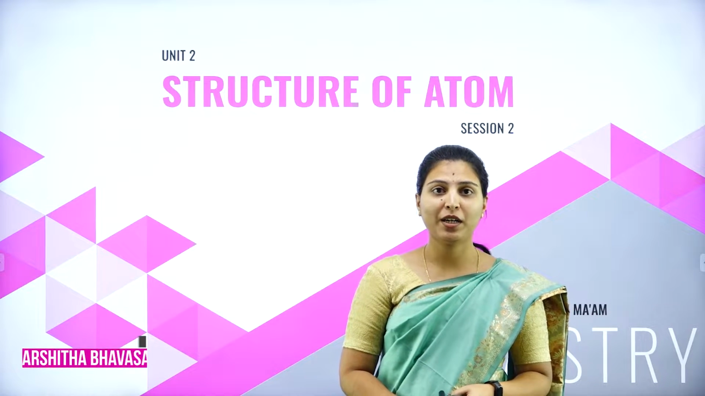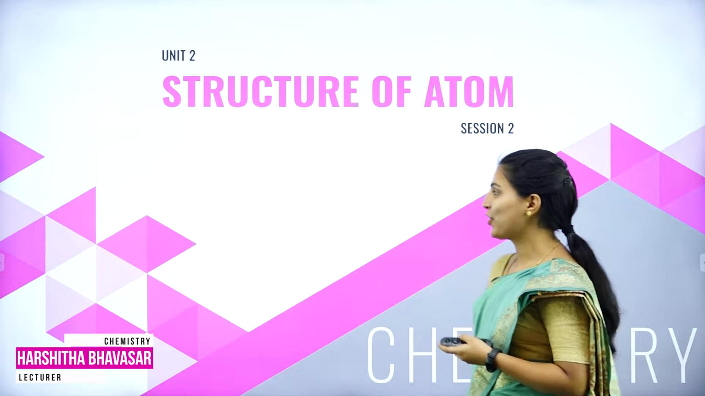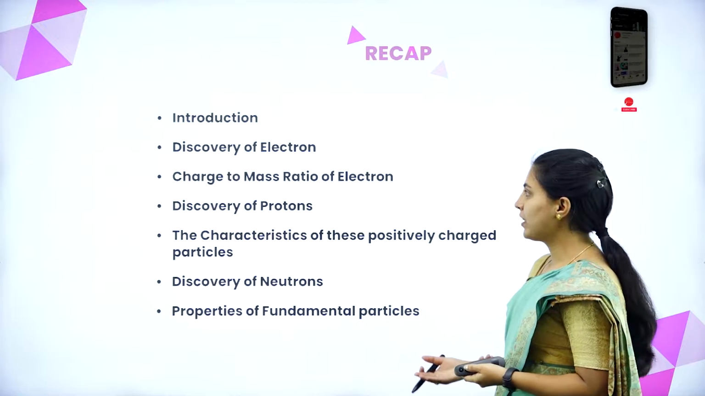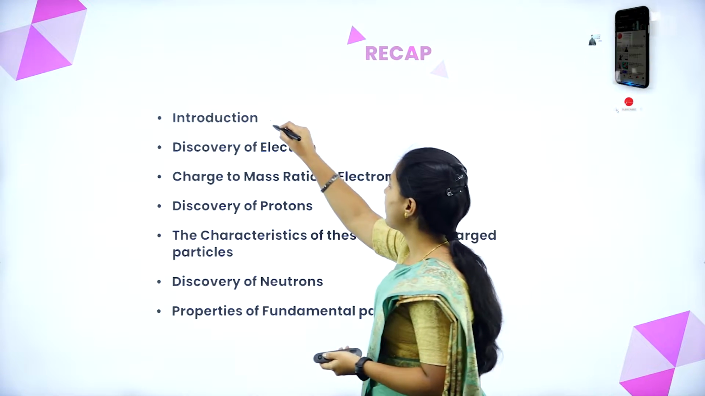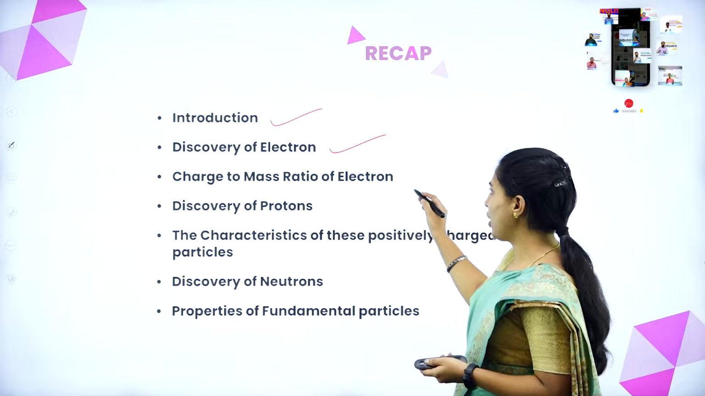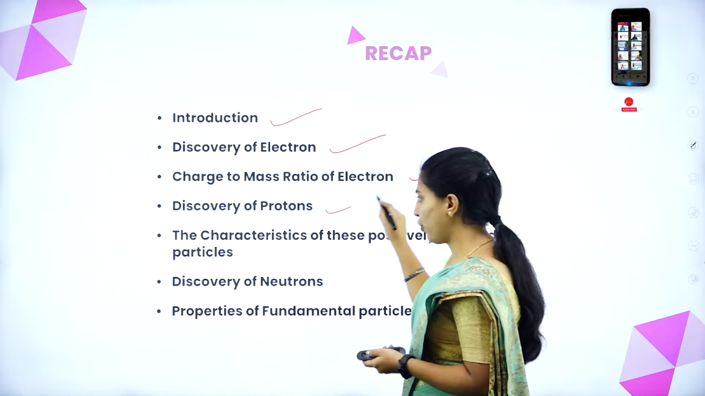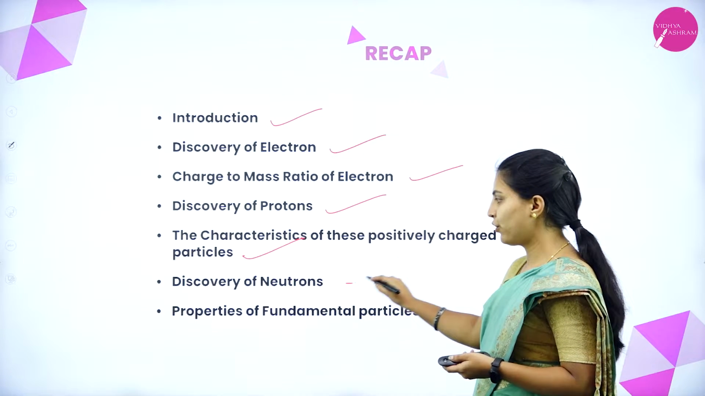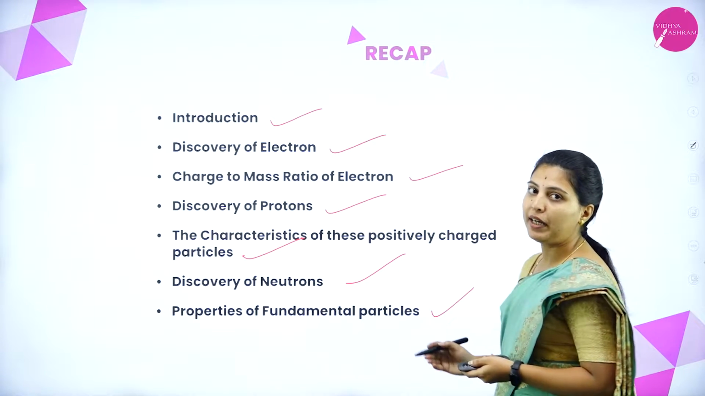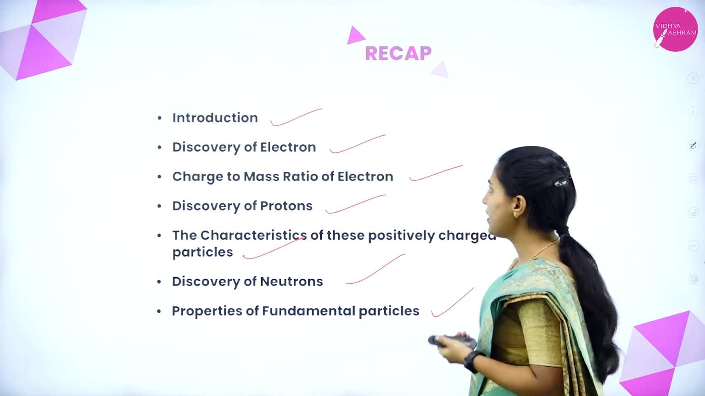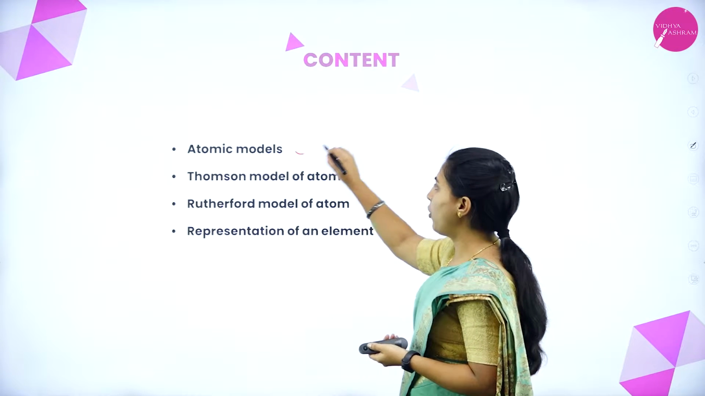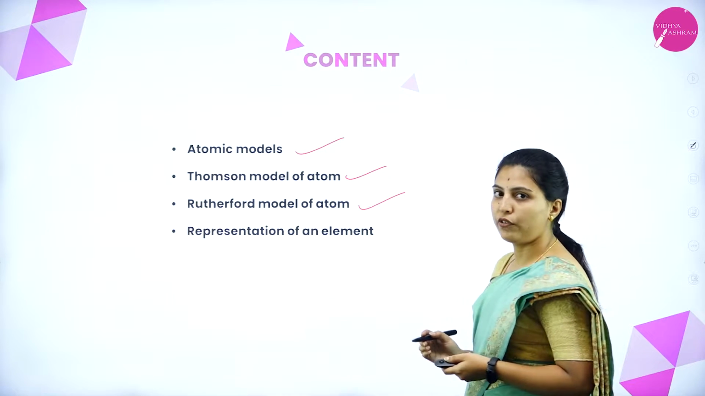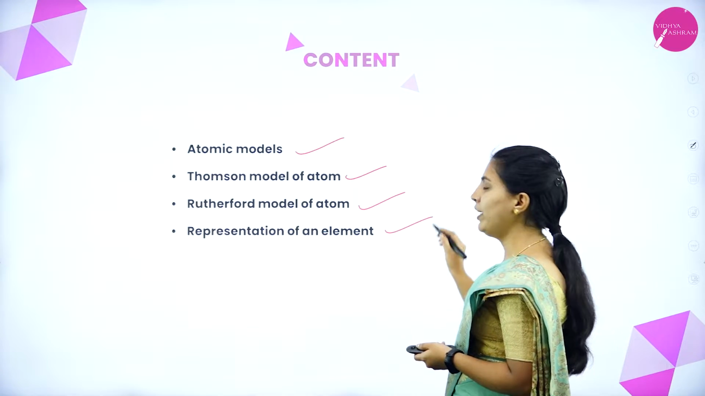Hello everyone, welcome back to the session for the chapter Structure of Atom. Last class we have seen Introduction to Atom, discovery of electron, charge to mass ratio of electron, discovery of protons, the characteristics of the positively charged particles, discovery of neutrons and properties of fundamental particles. Today we shall discuss the topic of atomic models: Thomson model of atom, Rutherford model of atom and representation of an element.